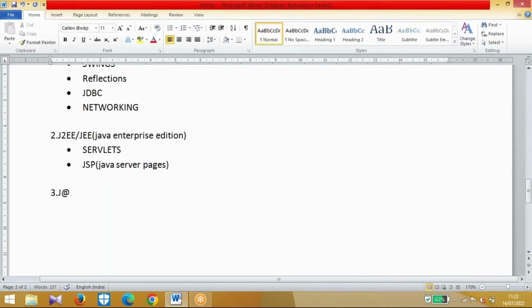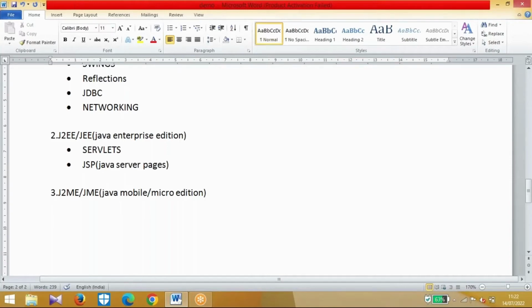Next, the J2ME or JME module, Java Mobile or Micro Edition. Once upon a time, if you wanted to develop any mobile applications, we needed to use a technology called the JME module. But nowadays it is an outdated technology. Why? Because to develop mobile applications, we have Android modules, right?